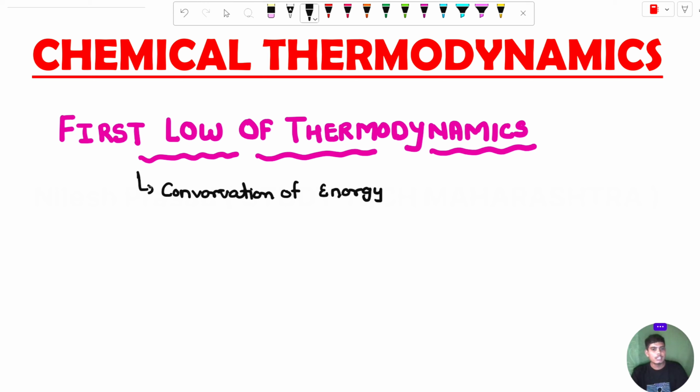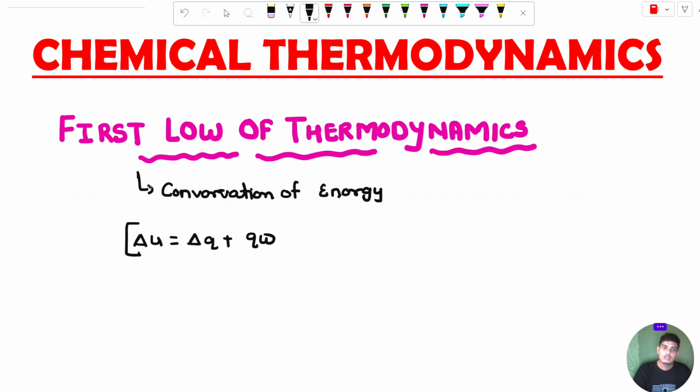What is the first law of thermodynamics and what is the formula for it? There are two formulas. One is if you differentiate the energy in the form of small energy. And second, mainly we can consider energy in the form of potential energy, kinetic energy, and all these types of energy are conserved inside the atom or inside the molecule, correct? Then the first law of thermodynamics states that delta U is equal to delta Q plus delta W.